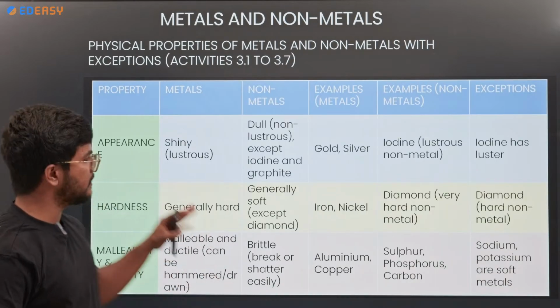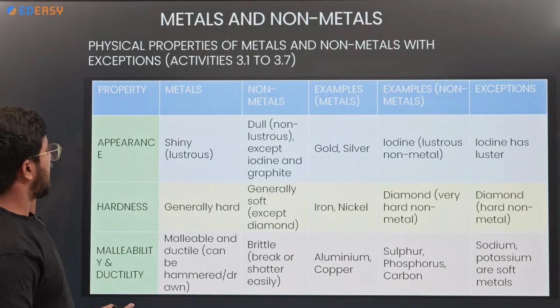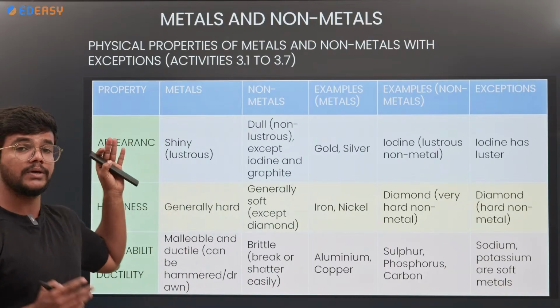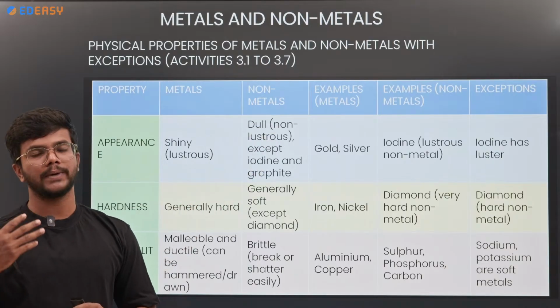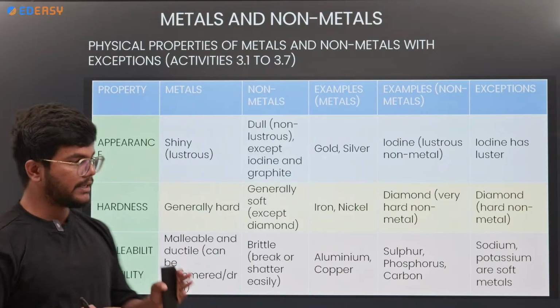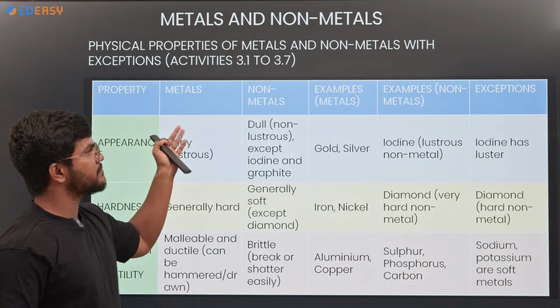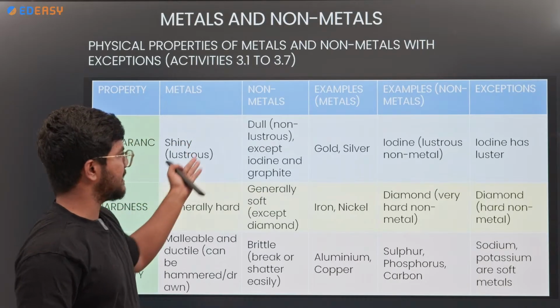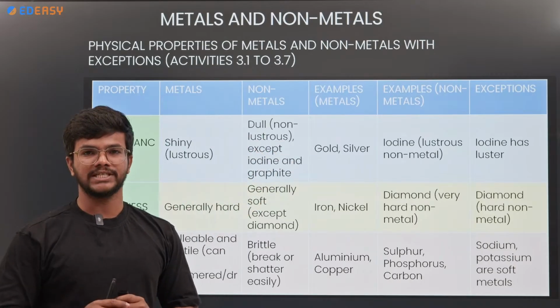Next, here are some properties with exceptional cases. Metals obey all the properties given for the metals, but there are some exceptional cases. Like here, appearance is shiny nature: metals show the shiny nature, whereas non-metals show the dull, non-shiny nature.